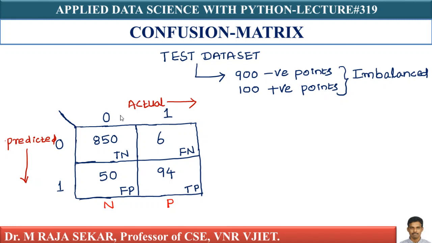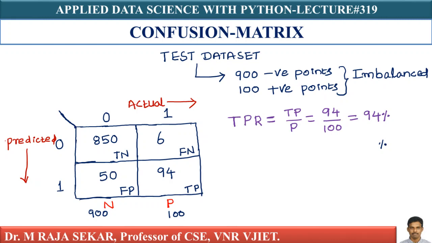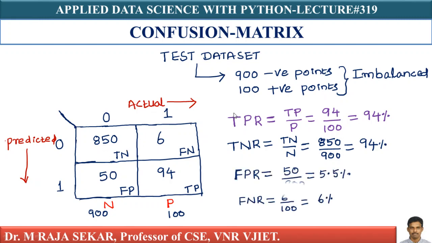Now let's look at the four rates. It's an imbalanced data set, right? What is my TPR? TP by P. My TP is 94 by 100, that is 94%. What is my TNR? TN by N, that is 850 by 900. It is a simple formula. What is my FPR? FP by N, that is 50 by N. What is my FNR? FN by P, which is 6 by 100.